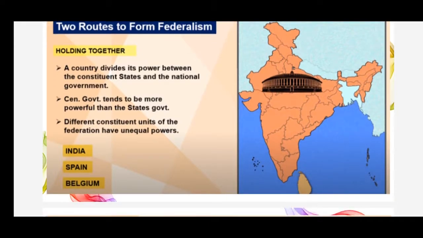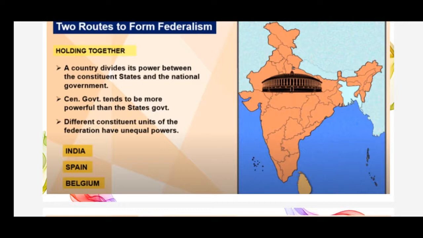The second route is the holding together form of federation, of which India is a part. In this system, a country divides its power between the constituent states and the national government. The national government means the central government. Second, the central government tends to be more powerful than the state government, as we all know. Third, different constituent units of the federation have unequal powers.